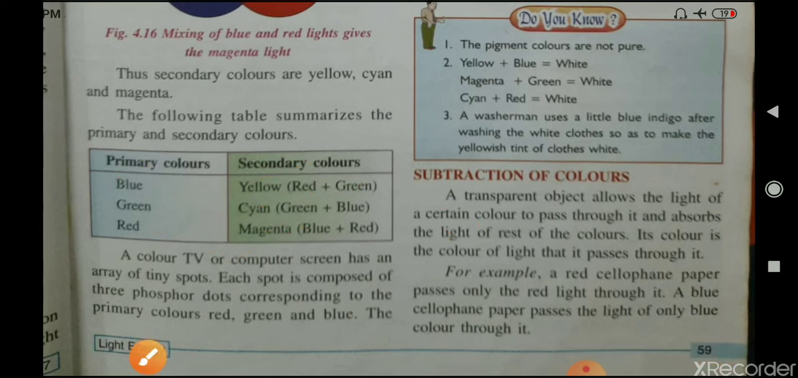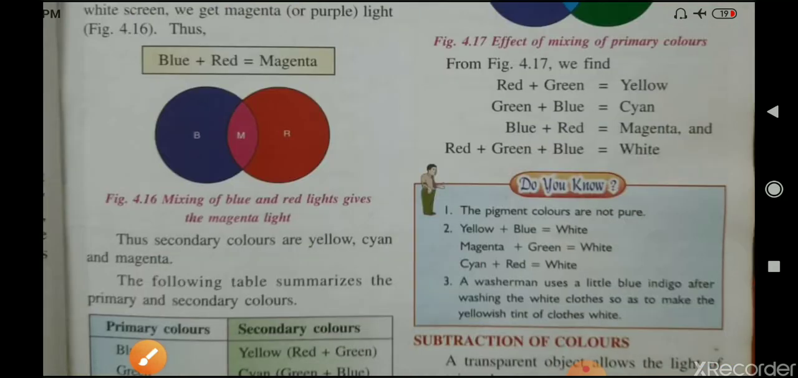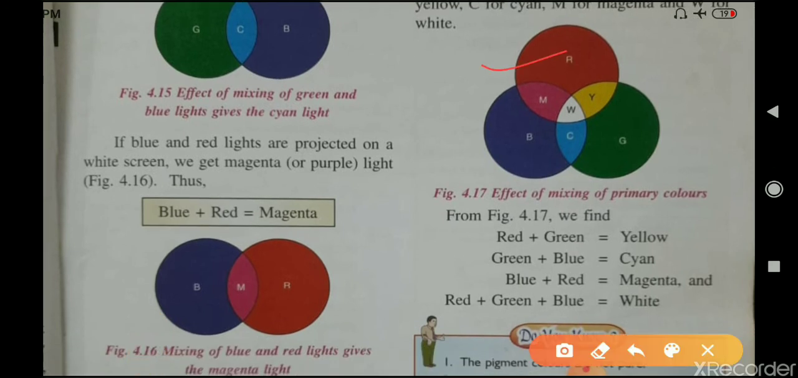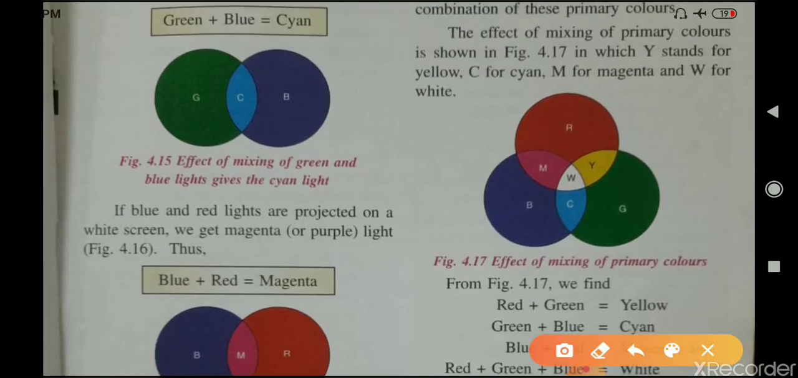Okay. Now, a color TV or computer screen has an array of tiny spots. Each spot is composed of three phosphorus dots corresponding to the primary colors red, green and blue. Now, when these three primary color lights are projected together, we obtain the white light.